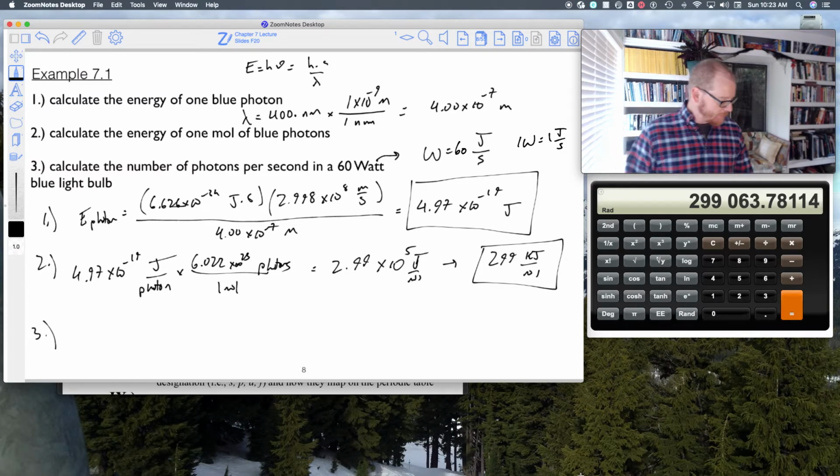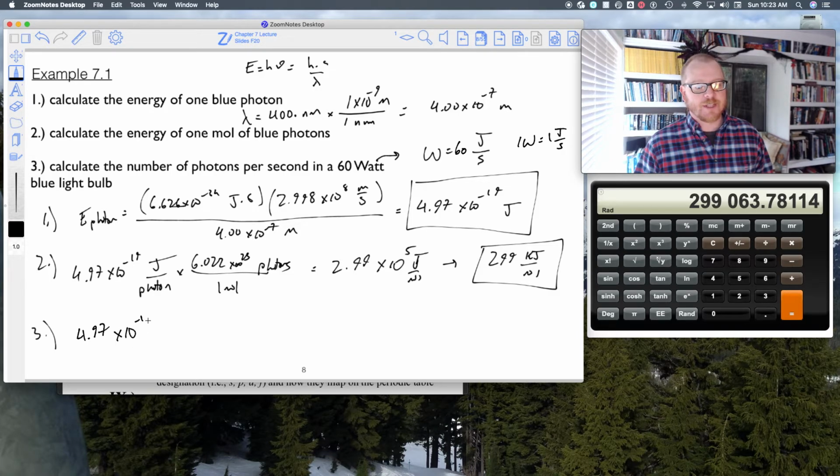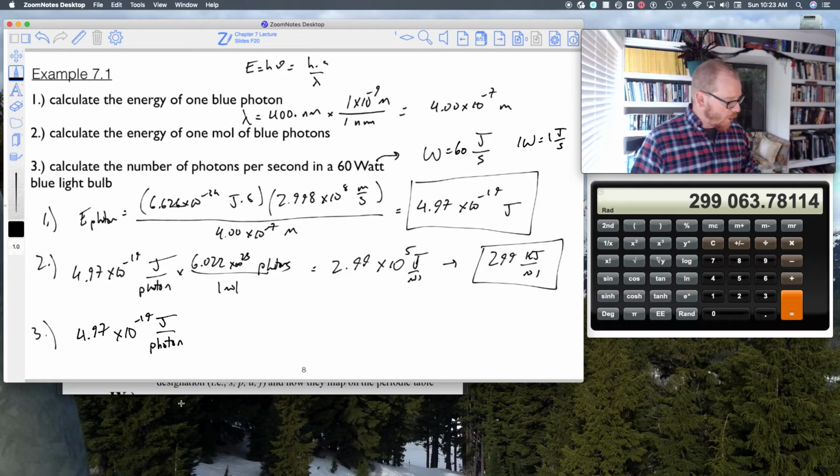Okay, great. So now how do we do this? So I'll remind you that the number we calculated for E photon is 4.97 times 10 to the minus 19 joules per 1 photon. Okay? And what we're trying to do is calculate the number of photons per second.